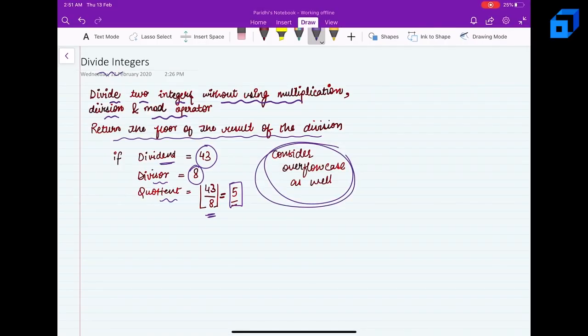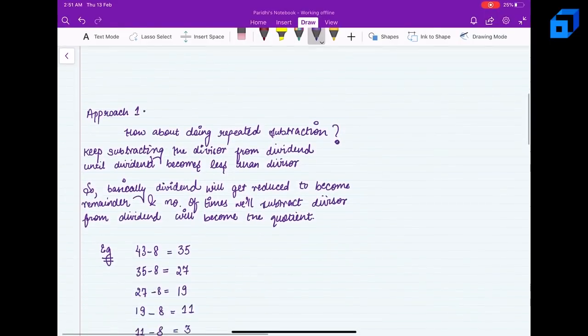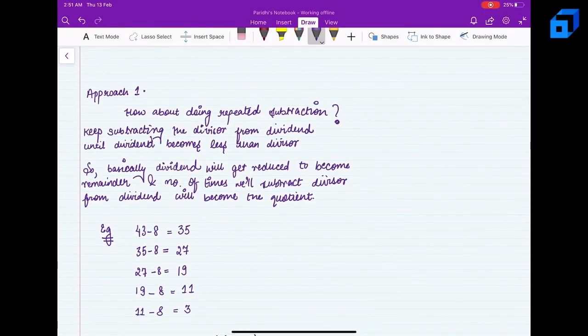We have to consider the overflow case as well. As we move forward, we will know how to tackle this overflow case. So approach one could be that we do repeated subtraction, subtracting the divisor from the dividend until the dividend becomes less than the divisor. That's what essentially a division means: repeated subtraction.